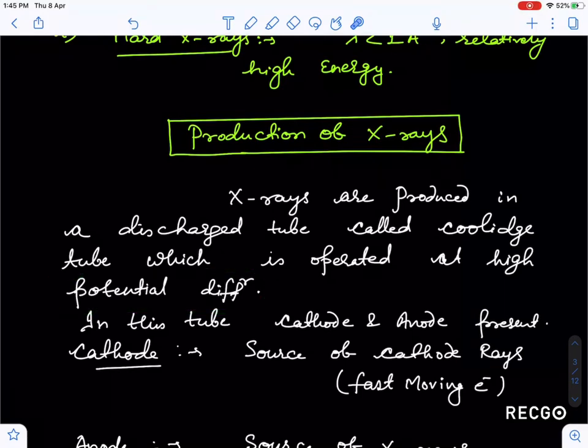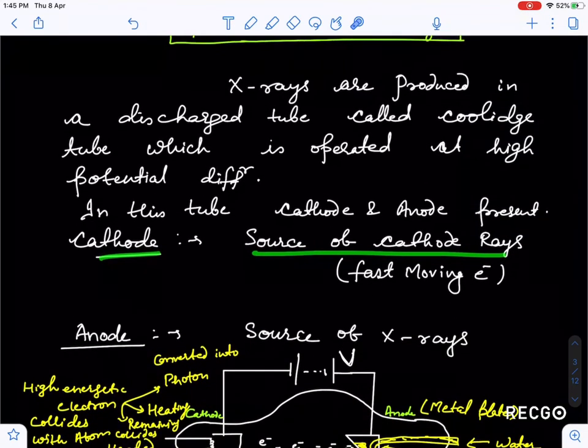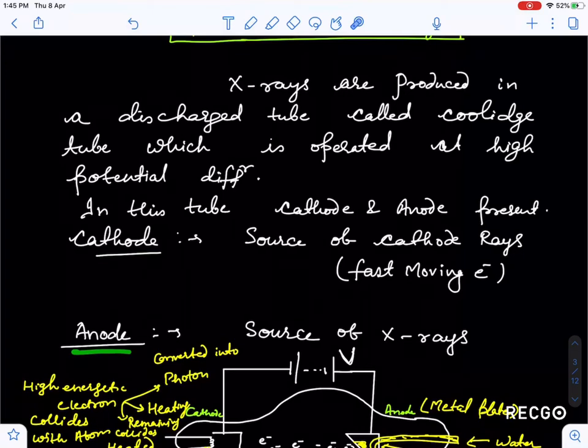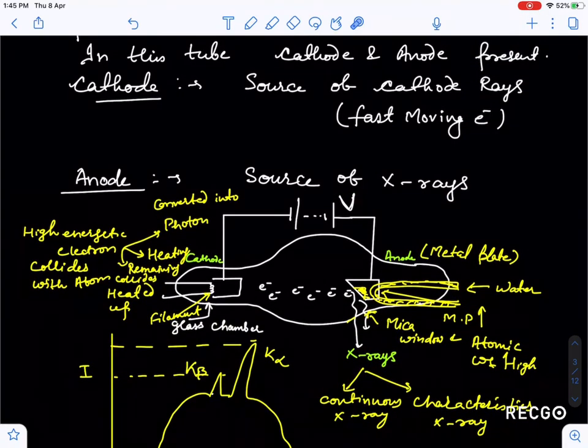We will see how this potential difference can be created between the cathode and anode. The cathode is a source of fast moving electrons, being heated to produce them, and the anode is a source of X-ray production.